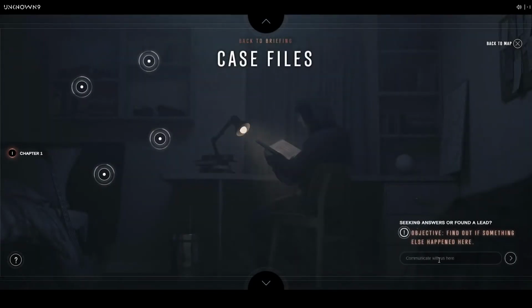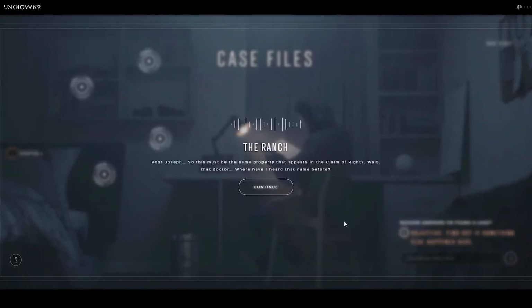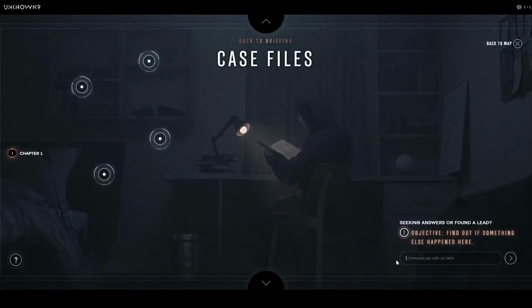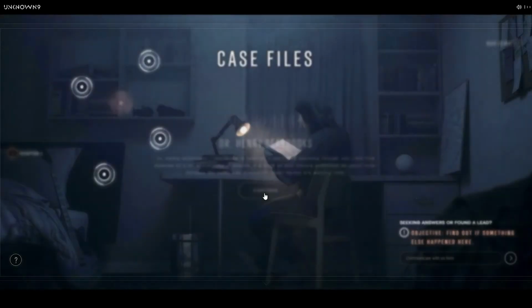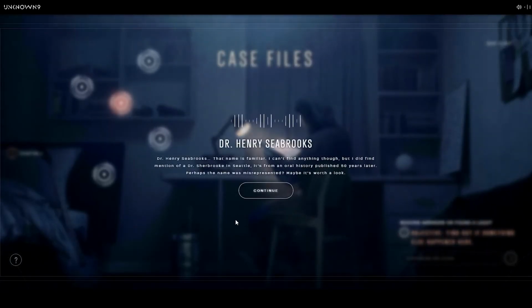Okay, so there's a few keywords we have here that we can search for. Joseph Norville. Poor Joseph. So this must be the same property that appears in the claim of rights. Wait, that doctor. Where have I heard that name before? The doctor. Henry Seabrooks. Dr. Henry Seabrooks. That name is familiar. I can't find anything though.